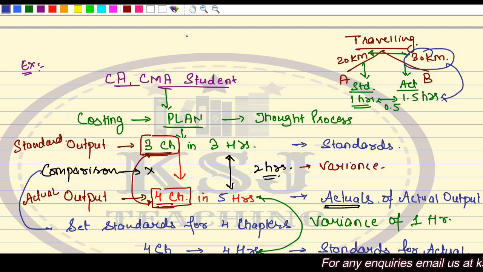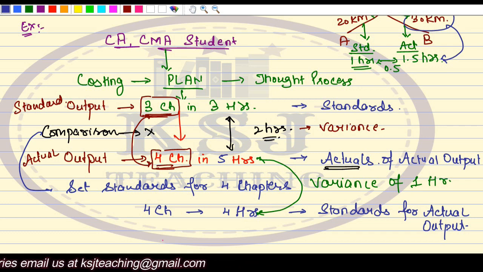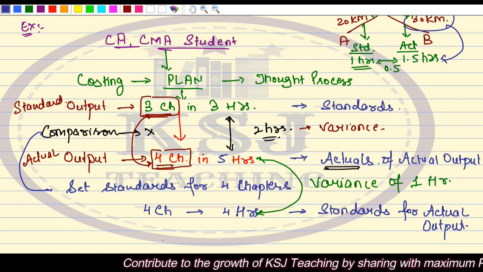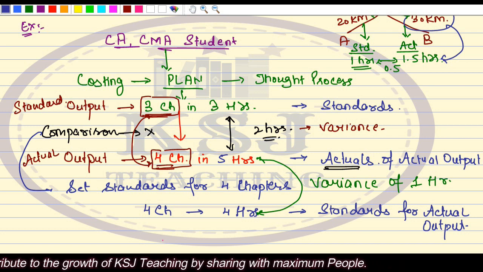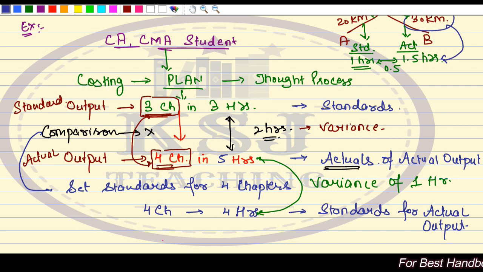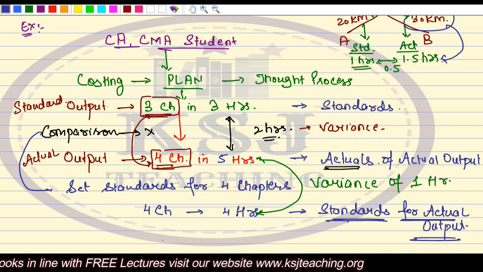Clear? Now this is a very, very important point in standard costing. This is the base. This is from where we will be starting. That is why I have spent so much time on this. I am explaining this in detail, because this is a very important base of standard costing, that how we are going to proceed with it. Clear? So always remember that when the standard output is different than the actual output, the first thing that you need to calculate is standards for actual output. Now this is the most important part. I hope up till this point you will be clear.